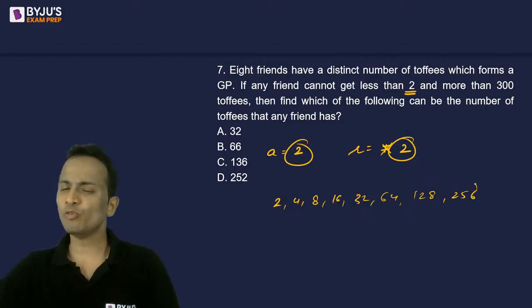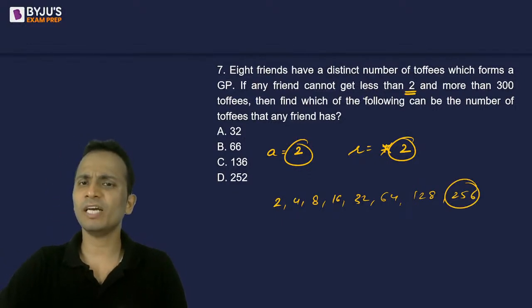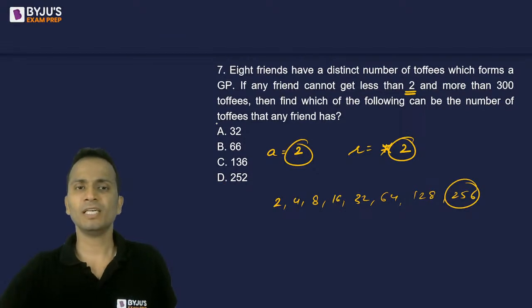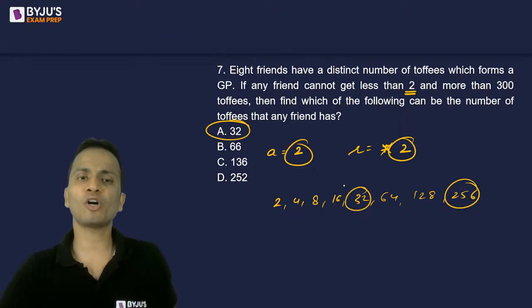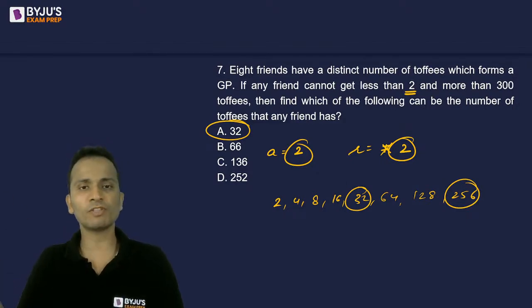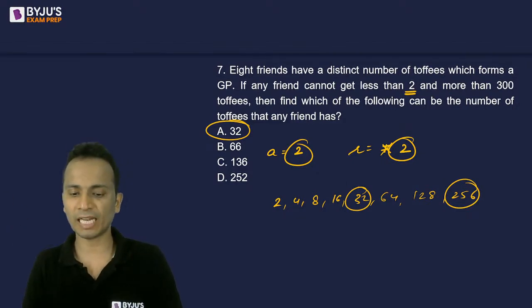Okay. Now 256 is less than 300, so my other condition is also satisfied. So this can be one of the ways in which topics can be given. Now there is no need to look at any other way because I have already got the answer as 32. Okay, so 32 is one of the terms of the GP that I have made.